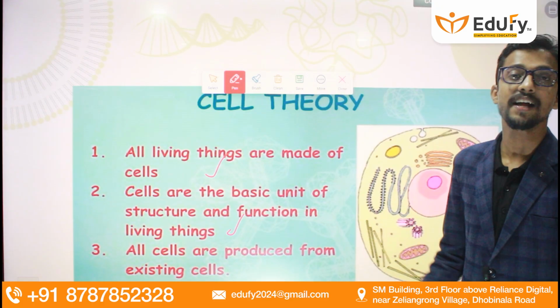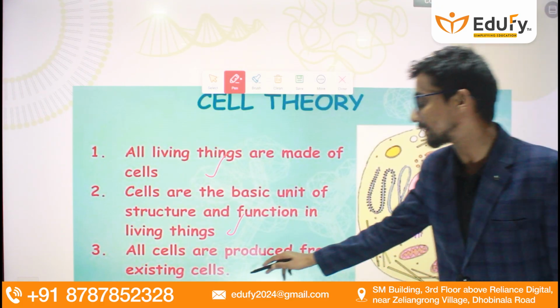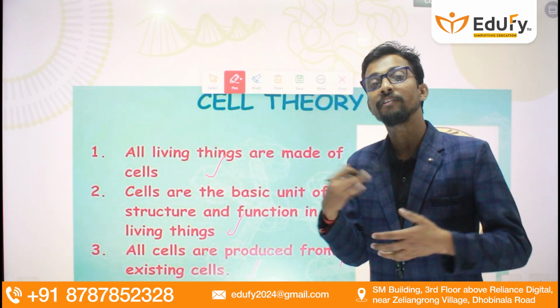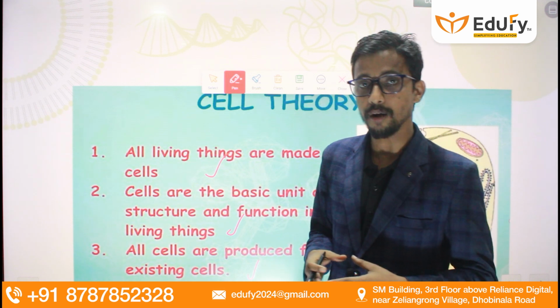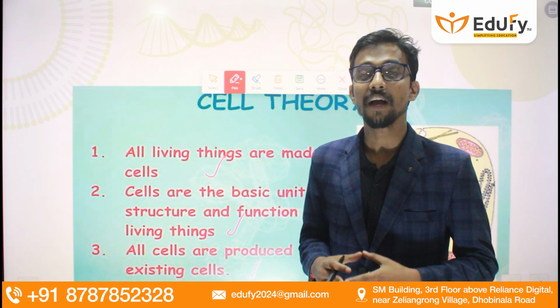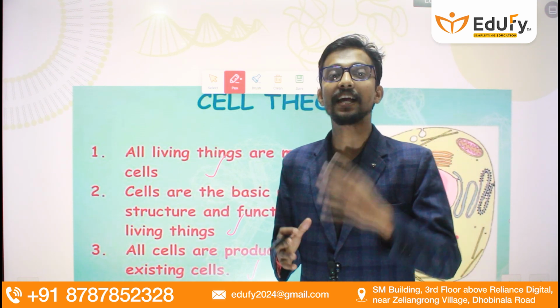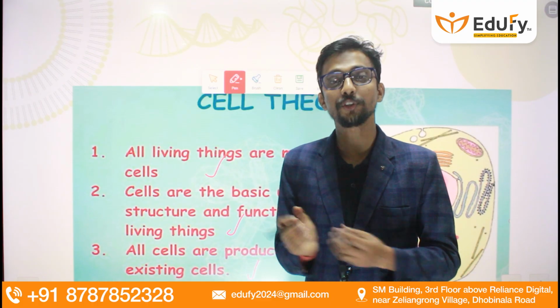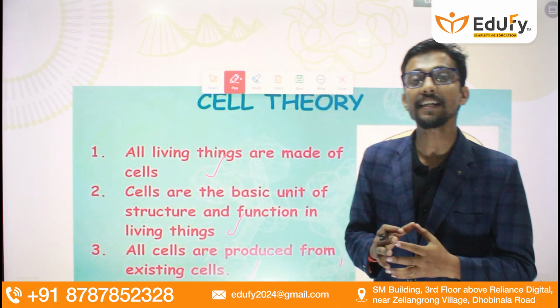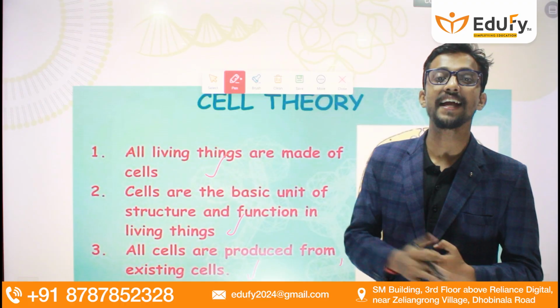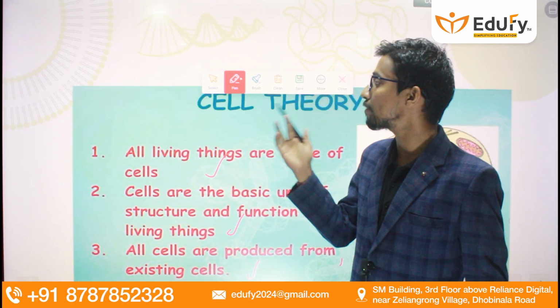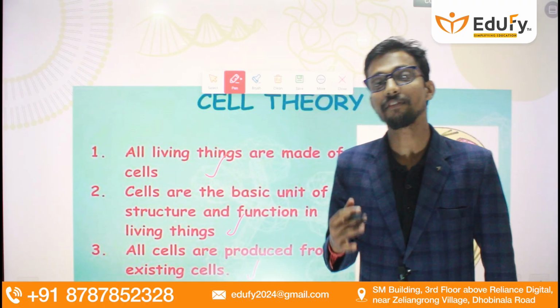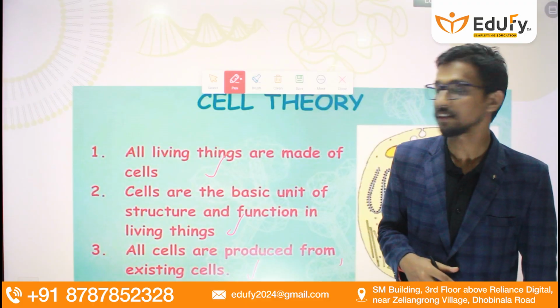And all cells are produced from pre-existing cells, which means whenever a new cell is formed, it forms from a pre-existing cell. A cell cannot be formed on its own. So this was the famous cell theory given by Schleiden and Schwann.